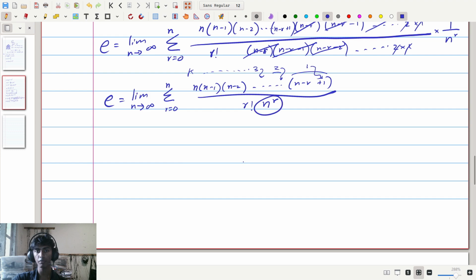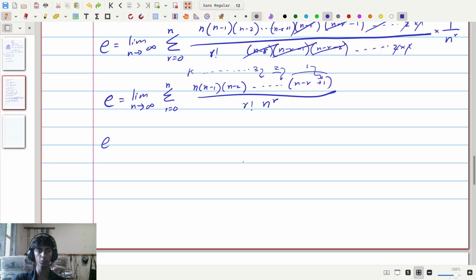What does n to the power of r mean? Well, since r is an integer here, n to the power of r means we multiply n by itself r number of times. So that means there are r number of n's on the denominator. What I'm going to do is pair the r number of n's on the denominator with each of these terms in our factorial on the top.